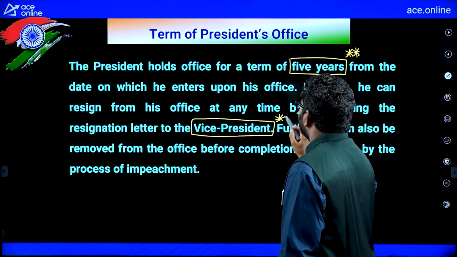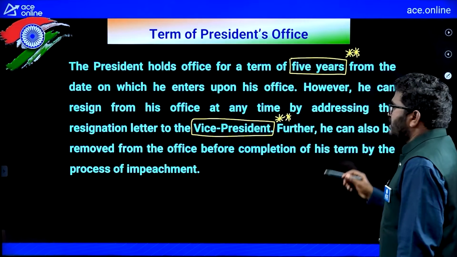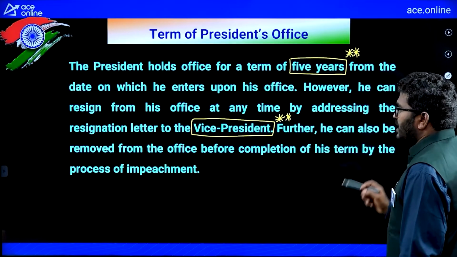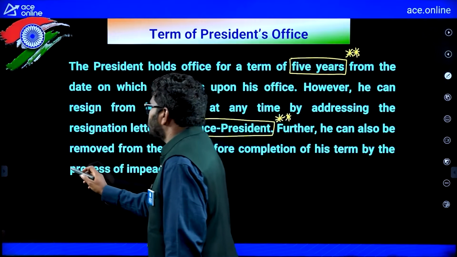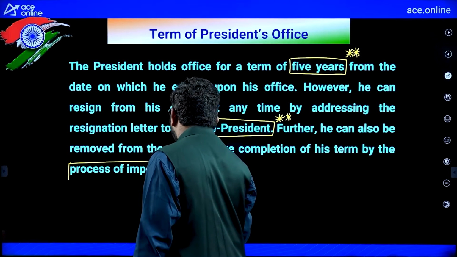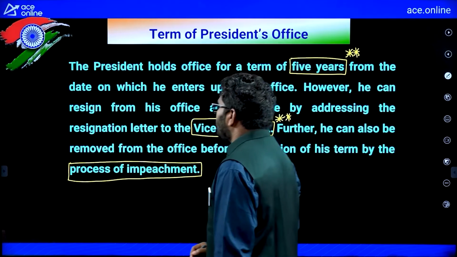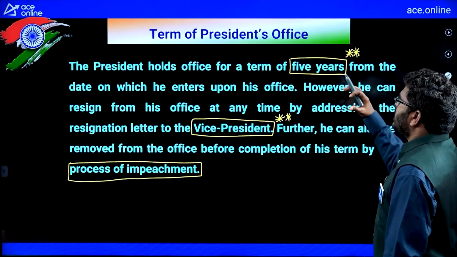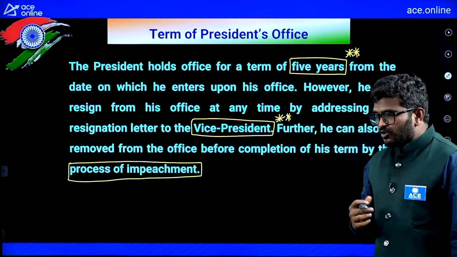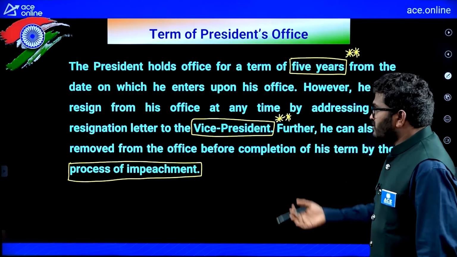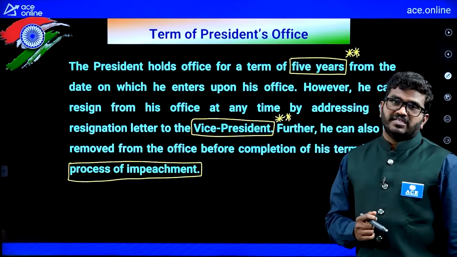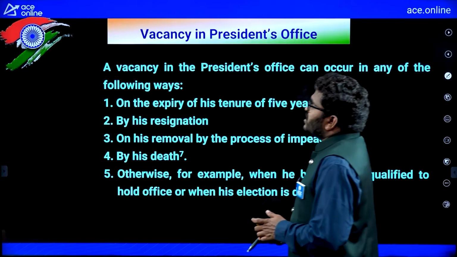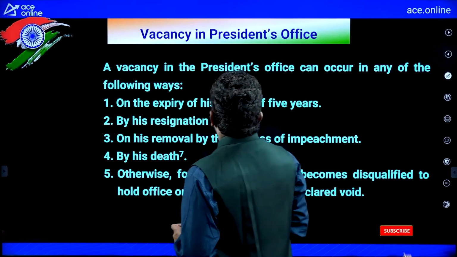Further, he can also be removed from the office before completion of his term by the process of impeachment. So, the term of office is generally 5 years. In case you want to resign, then you should give the resignation letter to the vice president. Right.